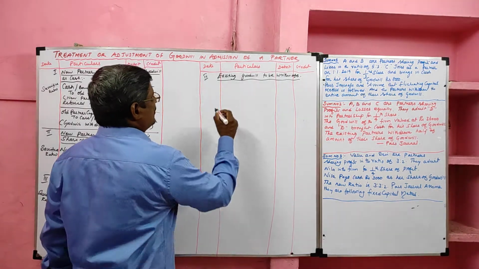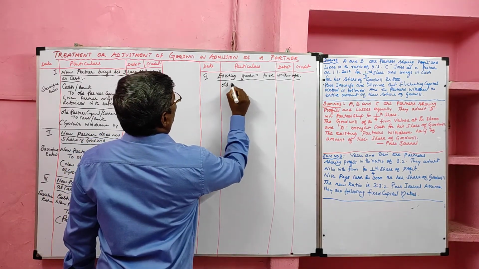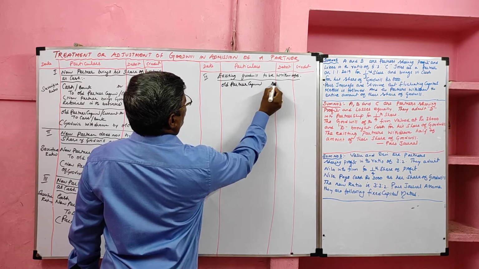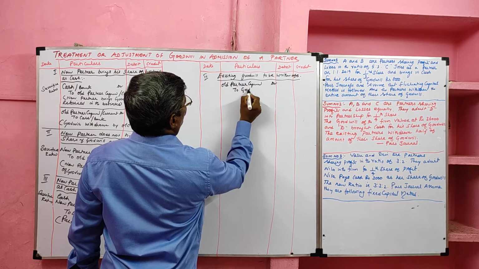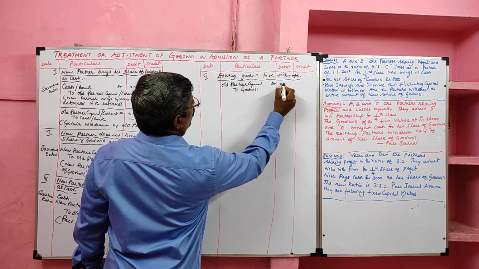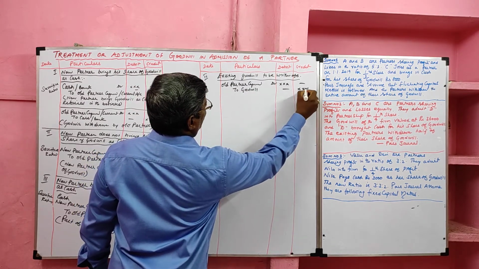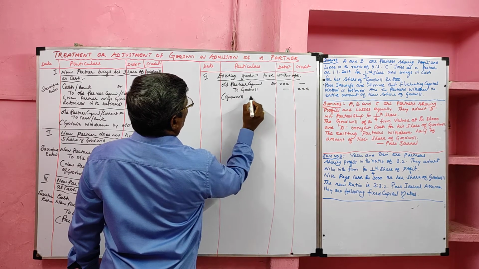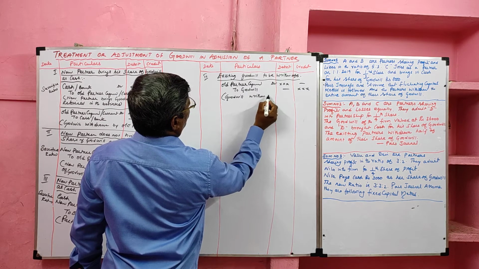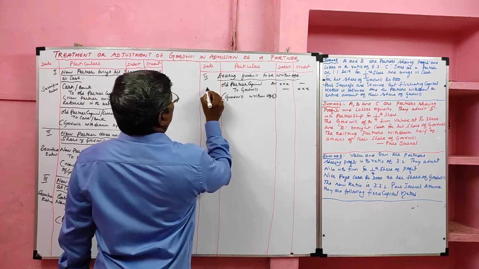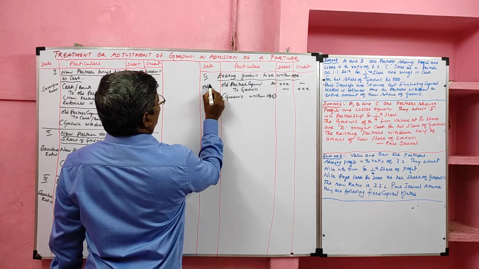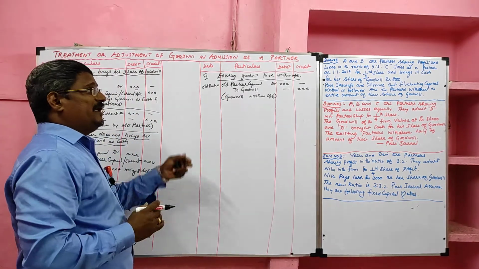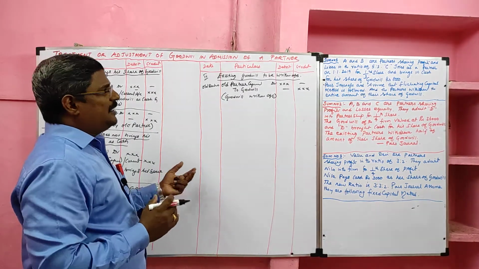So the entry is old partner capital account debit to goodwill. Narration: goodwill written off. Ratio, old ratio. They will share in old ratio because this goodwill was earned by the old partners. So when they write it off, it should be shared by the old partners.